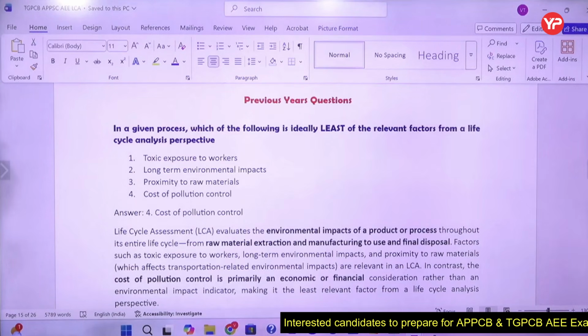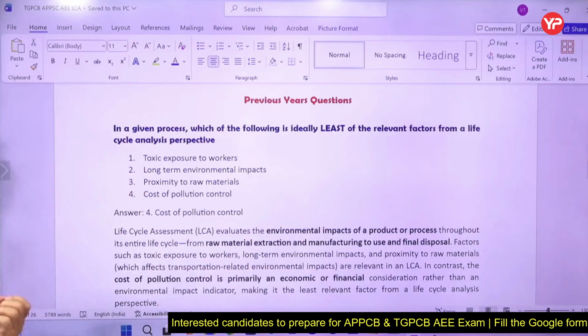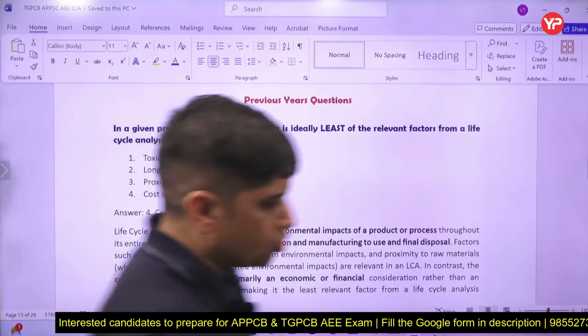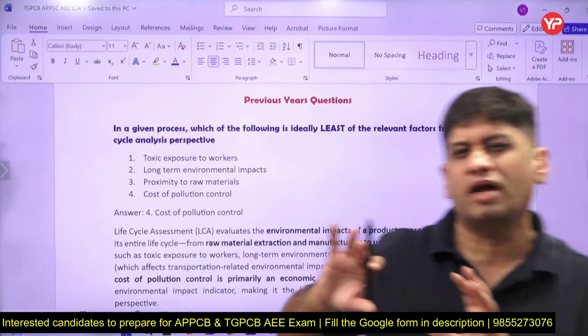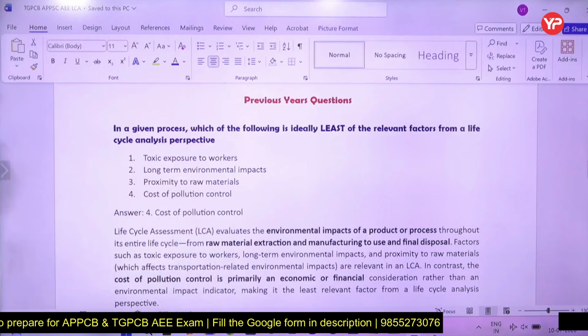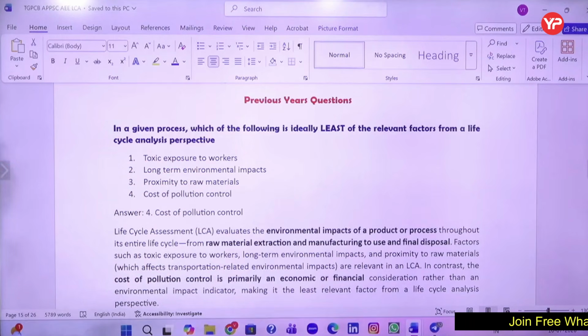So this was the previous year question. Which of the following is ideally the least relevant factor from a life cycle analysis perspective? Toxic exposure to workers, yes. If you are working somewhere, toxic exposure, whatever is related to environment is basically relevant. Long-term environmental impact, yes, that is the definition of environmental impact basically.